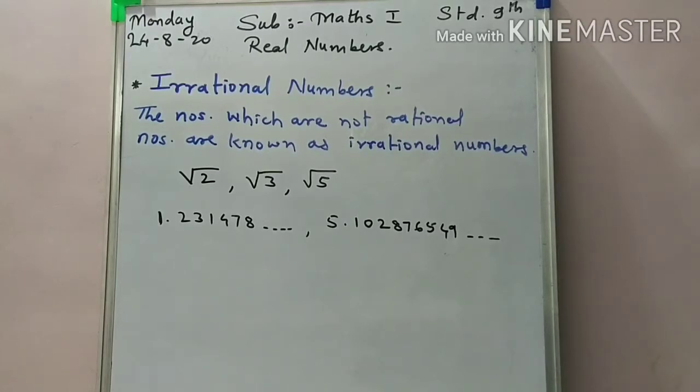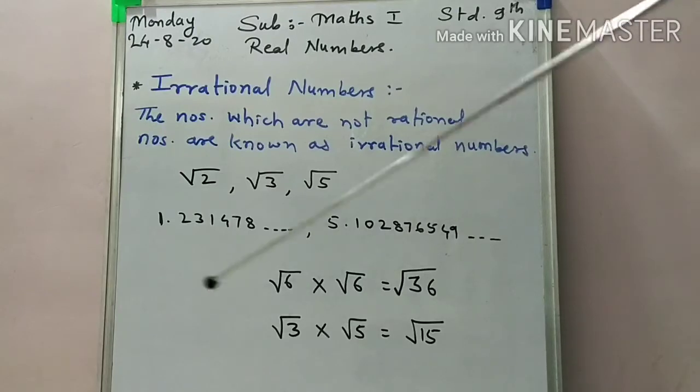Then the third one is that addition, subtraction, multiplication and division of two irrational numbers can be either a rational or an irrational number. This is also one property. As you take two irrational numbers and do any of the four operations, addition, subtraction, multiplication or division, then the number you get is either rational or irrational. Okay students, pay attention over here.